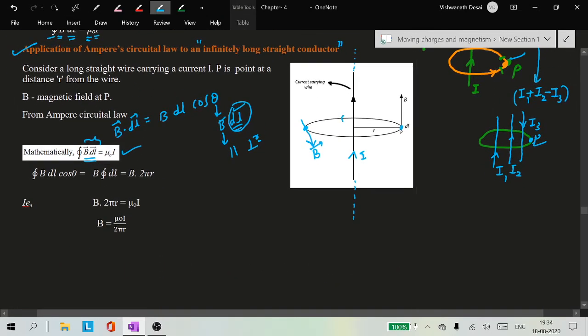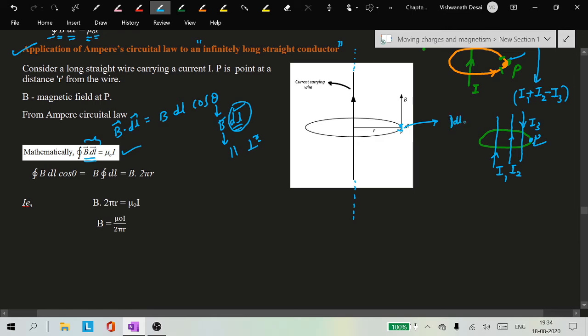Now here we considered, you see in the figure, dl is in this direction, right? dl is in this direction. Only this small elemental length we considered. We can zoom it. This is dl.